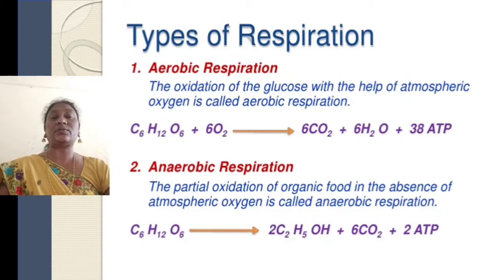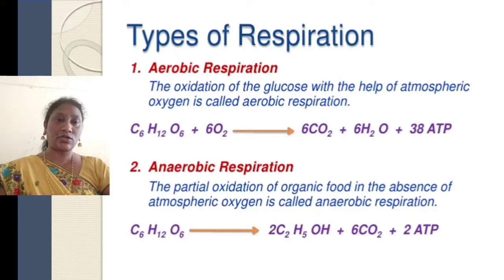Whereas in anaerobic respiration, the partial oxidation of organic food in the absence of atmospheric oxygen is called anaerobic respiration. Partial oxidation means very little oxygen, or oxygen may not be present. So glucose gives rise to 2C2H5OH plus 2CO2 plus 2 ATP molecules. When you compare aerobic respiration to anaerobic respiration, the amount of energy is reduced.